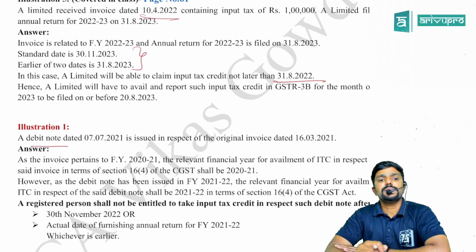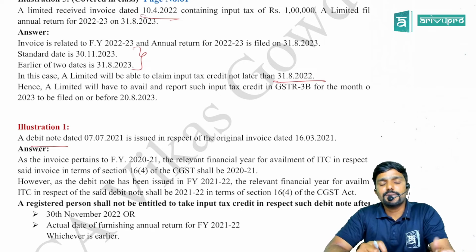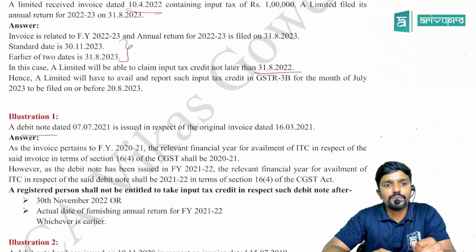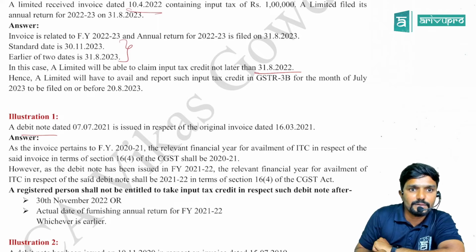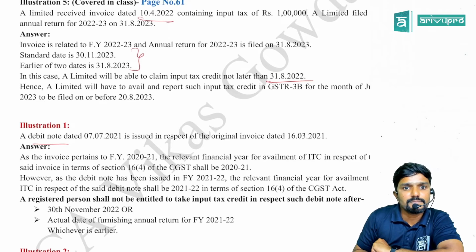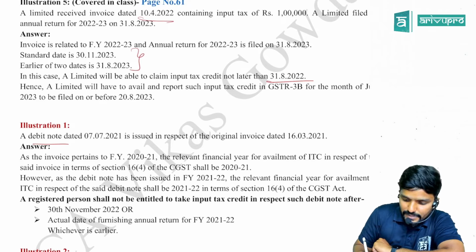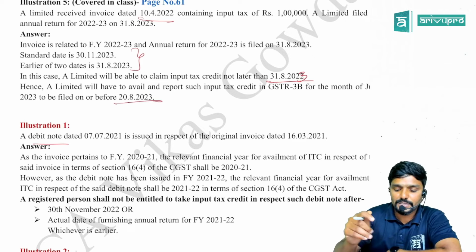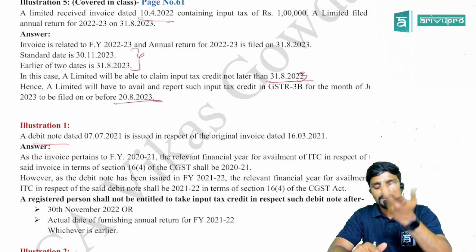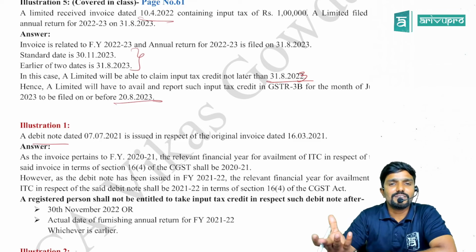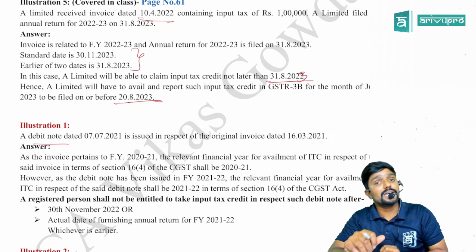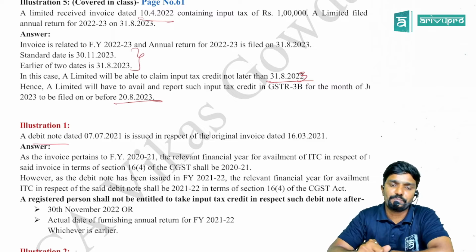So you can see, A Limited will have to avail and report such input tax credit in GSTR-3B for the month of July 2023, to be filed on or before 20th August 2023. Even though the deadline is 31st August, you will not file any GSTR-3B on or before 31st August. You will file it for July on or before 20th August. So claim it in that only.